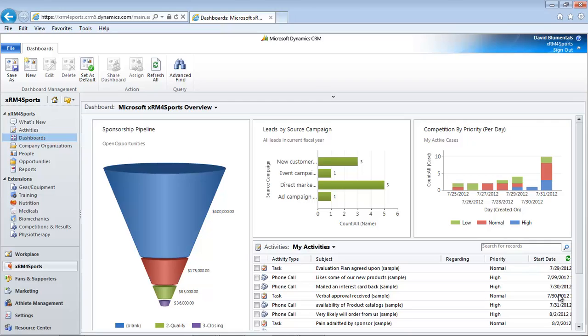Imagine today that we have another day full of meetings, calls to make and events to organise, starting with an internal HQ meeting followed by a meeting with a major sponsor. To prepare for the internal meeting, we need a snapshot of progress with our business development pipeline, developing new members and sponsorship opportunities. Immediately we fire up xRM4Sports to see our charts and dashboards view. This is accessed from within the xRM4Sports custom menu.